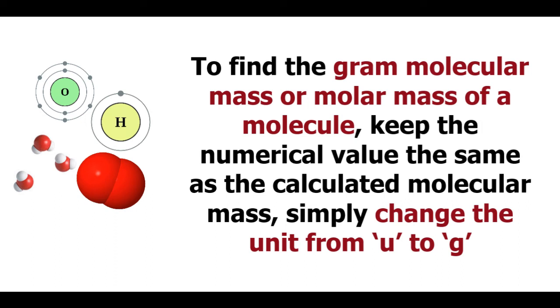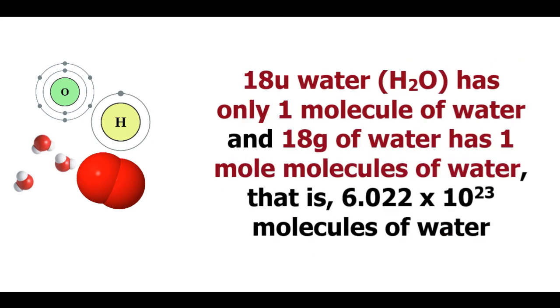Just simply change the unit from U to G. For example, as we calculated for water, H2O, the molecular mass is 18 U. This means that 18 U water has only 1 molecule of water and 18 gram of water has 1 mole of molecules of water, that is 6.022 × 10^23 molecules of water.